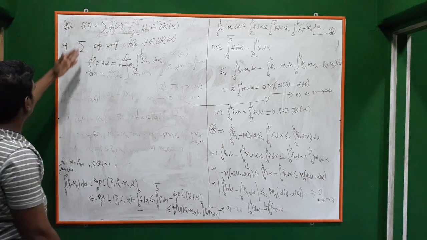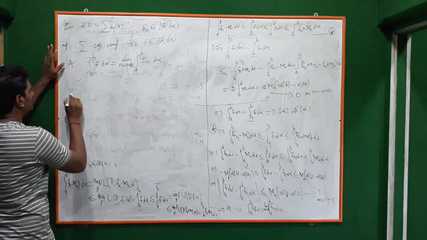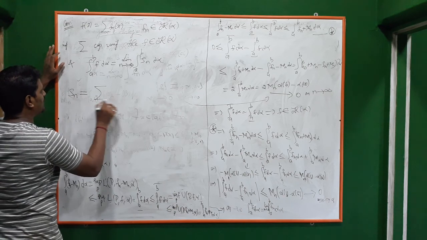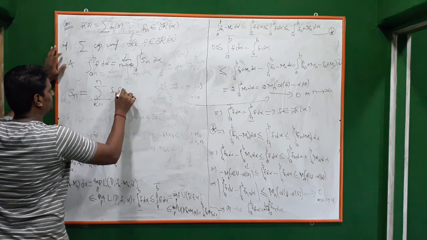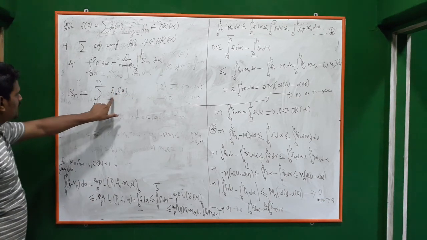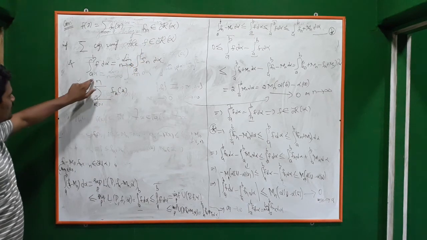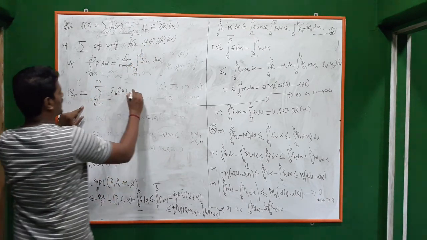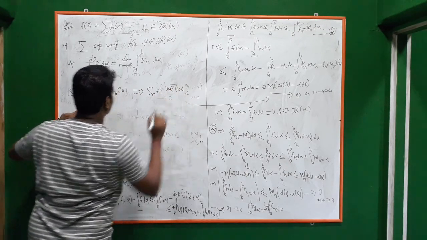So this is just a direct consequence of your previous theorem. The only thing we have to do is, let Sn be the nth partial sum of that series fk of x. Okay, we know that each of the fk are Riemann integrable. So a sum of Riemann integrable functions is Riemann integrable. So this implies Sn is also a Riemann integrable function. Correct?